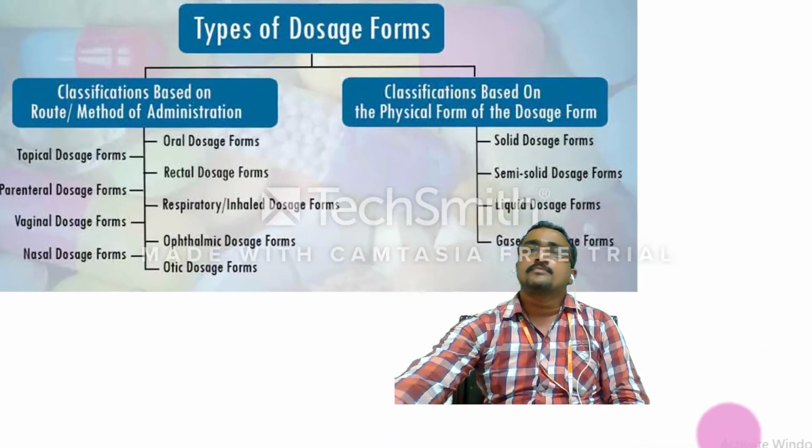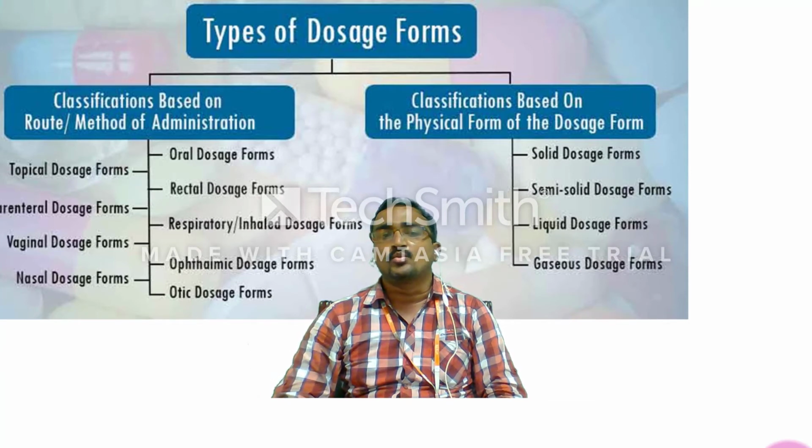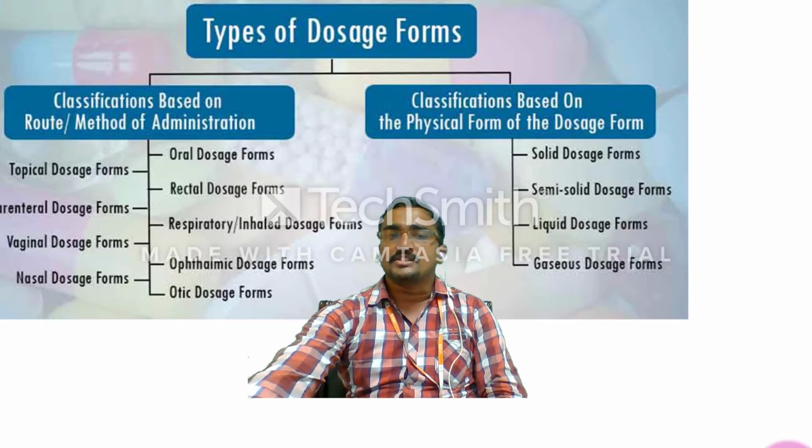So the types of dosage forms are broadly classified into two areas. One is based on the route or mode of administration, and the second one is based on the physical form of the dosage form. First, based on the route, the dosage forms are classified into oral, topical, rectal, parenteral, respiratory, vaginal, nasal, ophthalmic, and otic dosage forms.